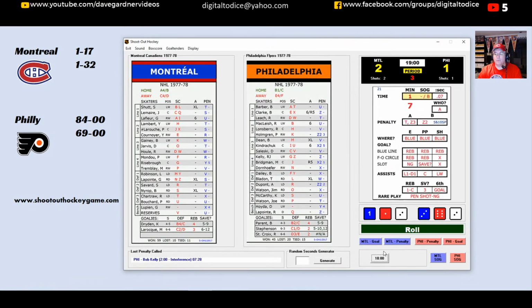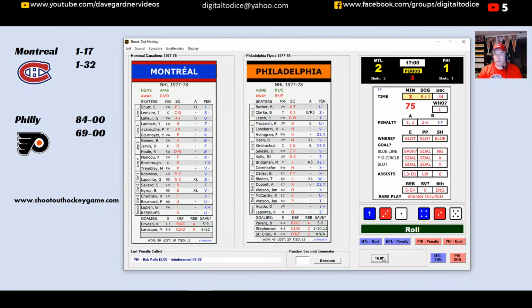I already hit this by mistake, so 2 minutes off the clock, so 1-2. So now we're down to 18, so let's flip for a scoring chance. Penalty on the home team. Again, I'm going to look at the red dice, a 1 or a 6, and it's a 2. So no, we're going to ignore the penalty here, and we're going to play on.